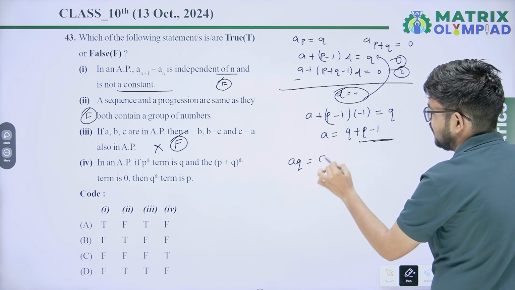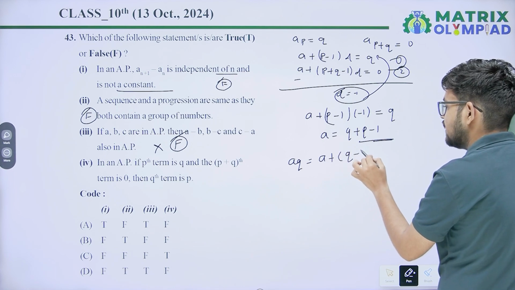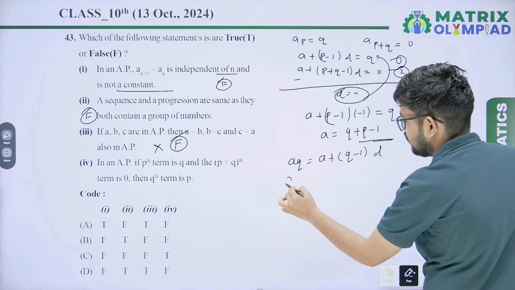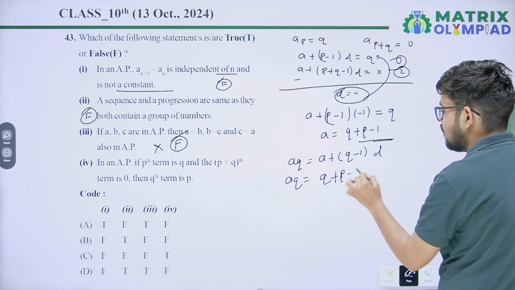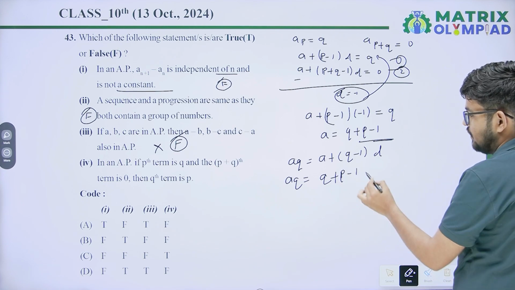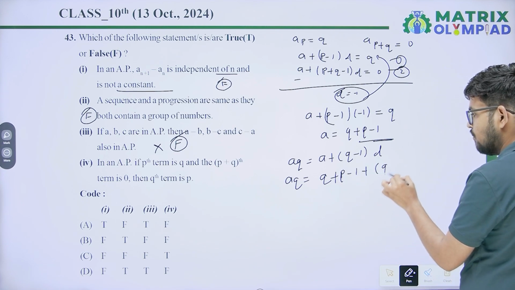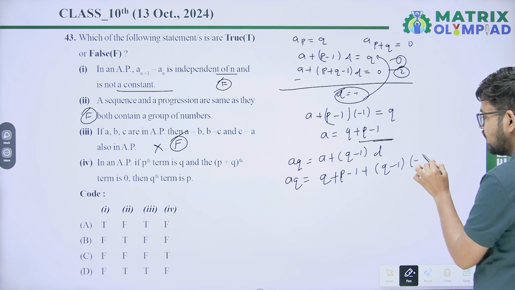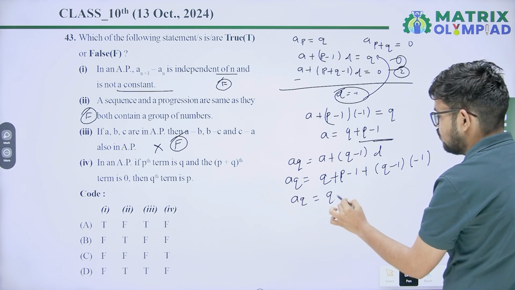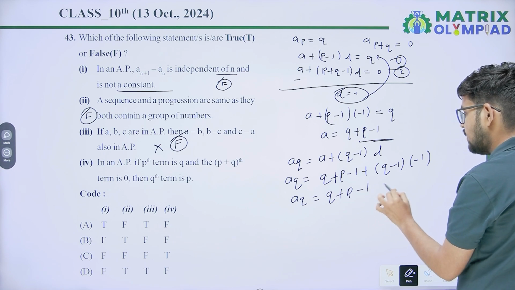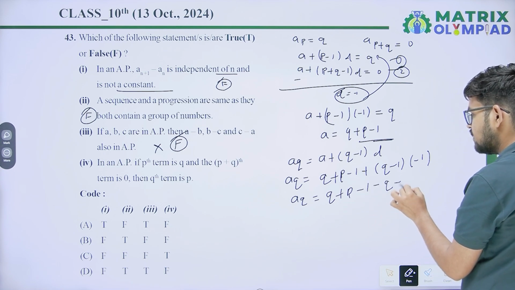So a(Q) equals a + (Q-1)d. So a(Q) equals Q + P - 1 plus (Q-1) into the value of d, minus 1. So you will get a(Q) equal to Q + P - 1 - Q + 1.